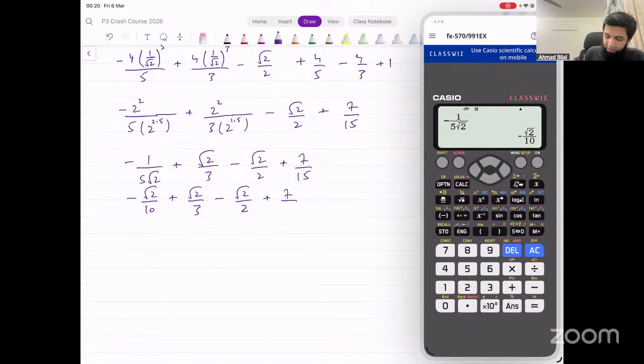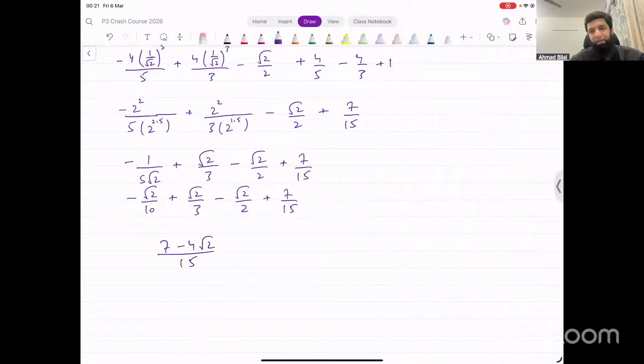Now you can take LCM of this. Let's see what we get from that. Minus under root 2 over 10 plus under root 2 divided by 3 minus under root 2 divided by 2 plus 7 over 15. And that gives us 7 minus 4 under root 2 divided by 15. And that's our final answer. Does that make sense?